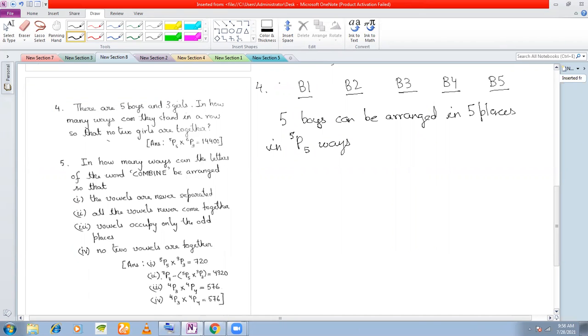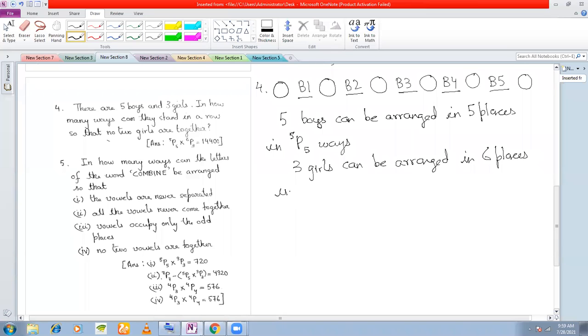Now we are going to place the girls in between here. How many places are here? 1, 2, 3, 4, 5, 6 places are there, right? We are going to place the girls in these places. How many girls are there? 3 girls are there. So now, 3 girls can be arranged in 6 places. In how many ways?